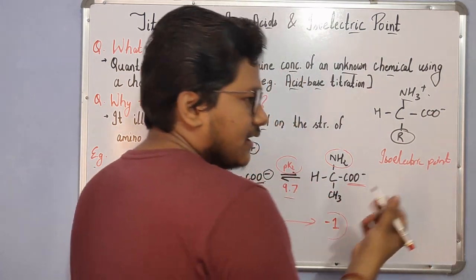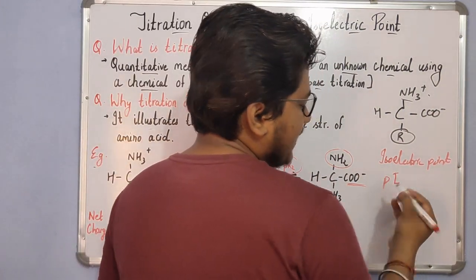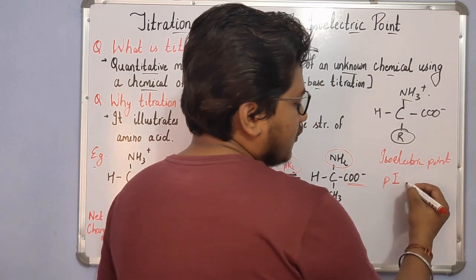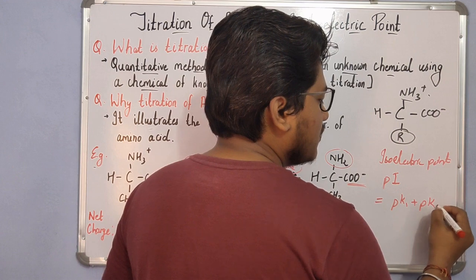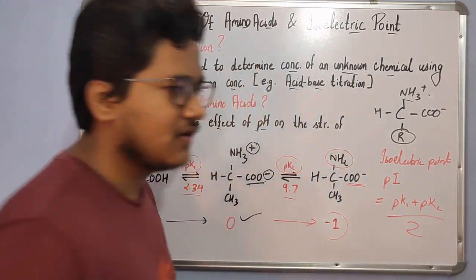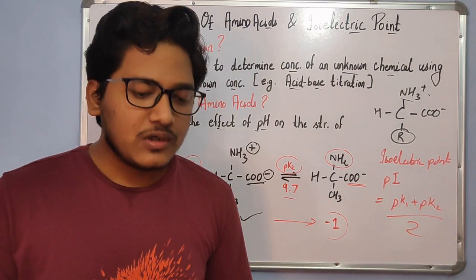The pI is equal to pK1 plus pK2 divided by 2. It is simply pK1 plus pK2 divided by 2.